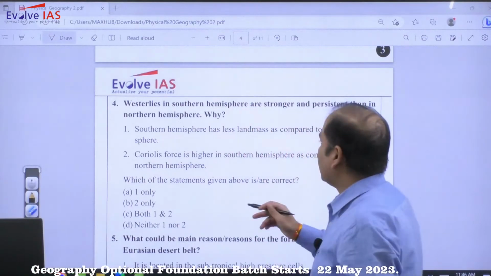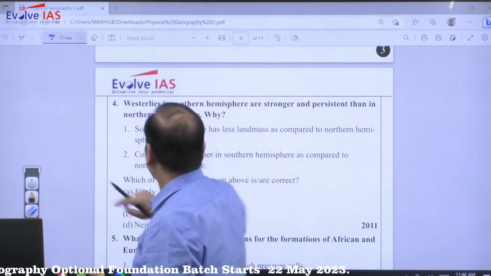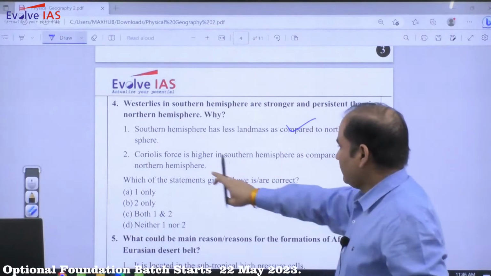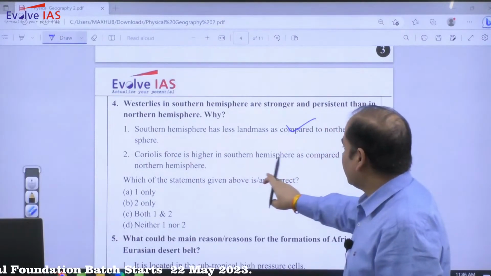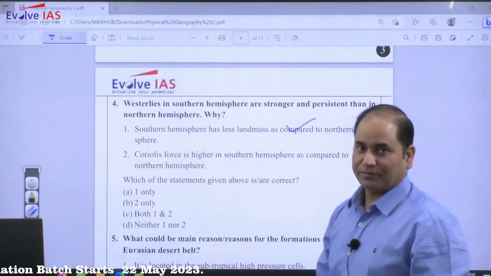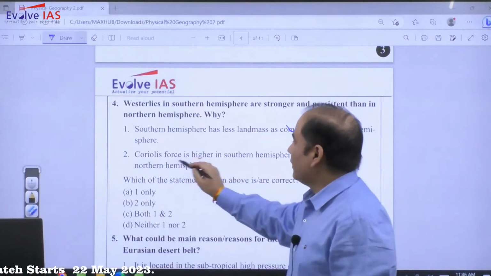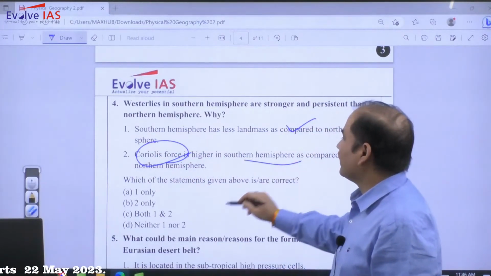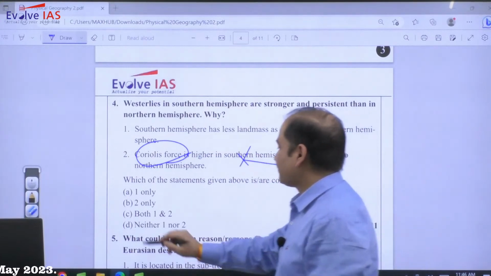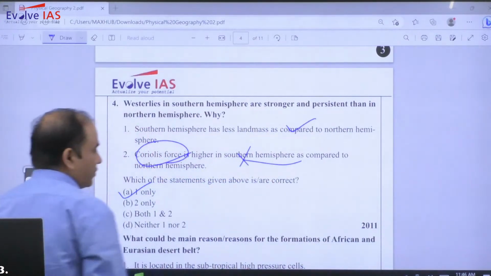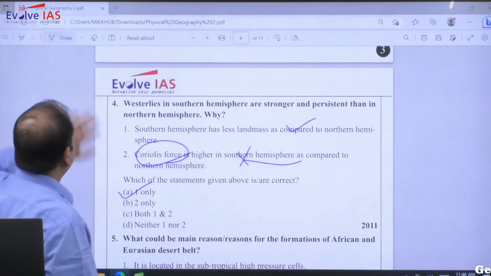So this is a right statement. Coriolis force is higher in southern hemisphere as compared to northern. So as I said, Coriolis force has nothing to do with the hemisphere. So it is incorrect. So answer will be obviously A.